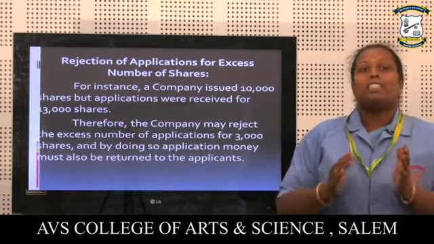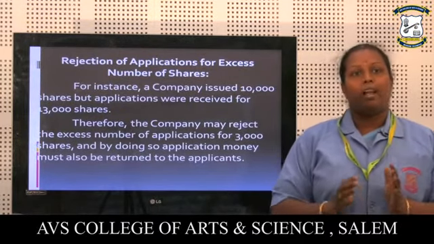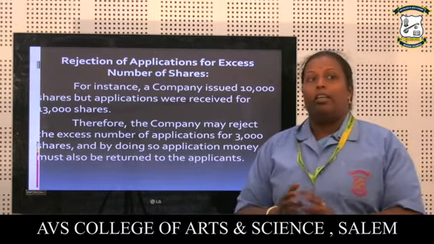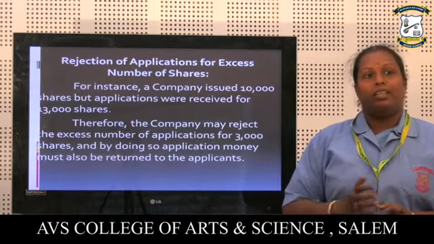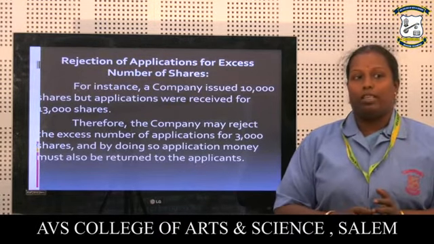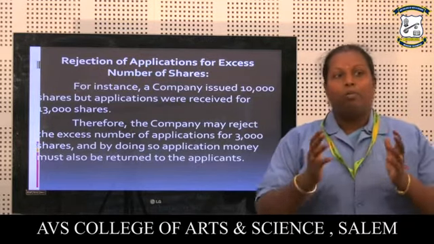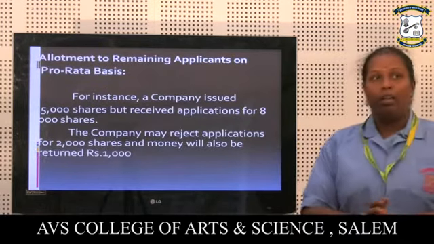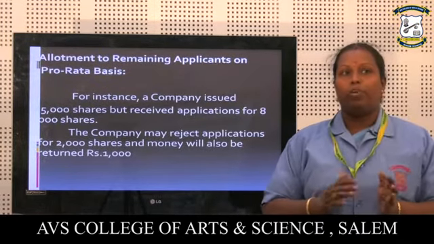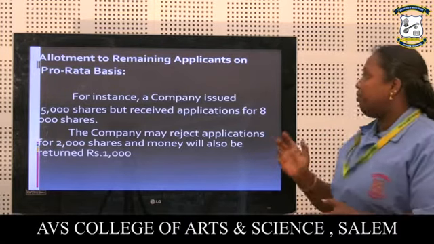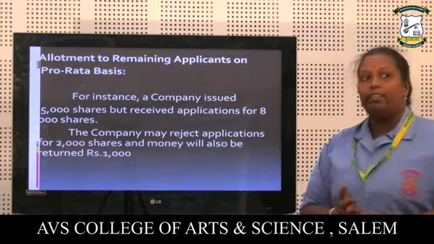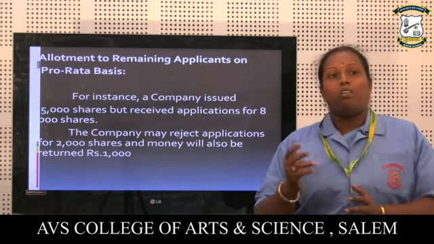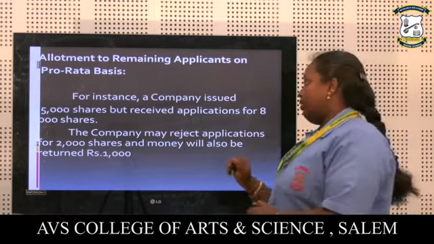Rejection of applications for excess number of shares. For instance, a company issued 10,000 shares but applications were received for 13,000 shares. Therefore, the company may reject the excess applications for 3,000 shares, and by doing so, the application money must also be returned to the applicants. Allotment to remaining applications on pro rata basis. For instance, a company issued 5,000 shares but received applications for 8,000 shares. The company may reject applications for 2,000 shares and the money will also be returned.